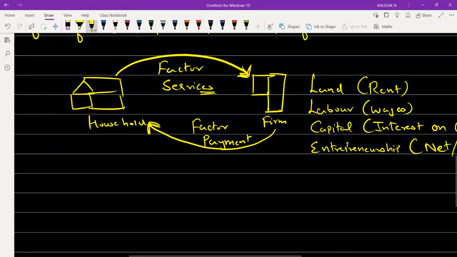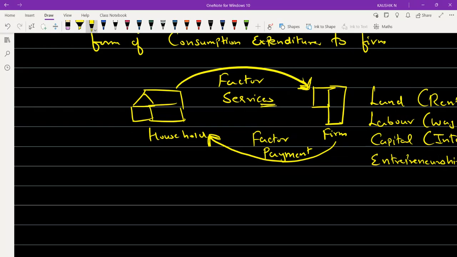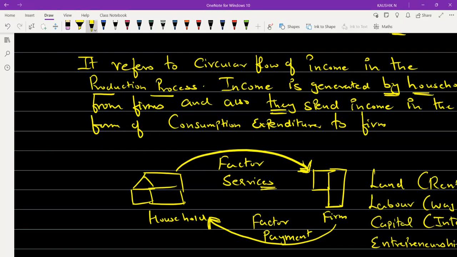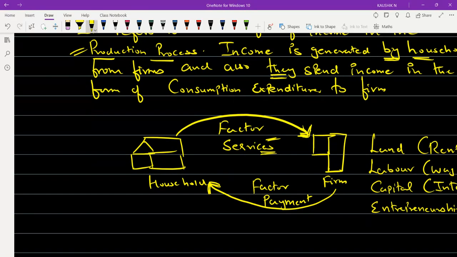Now there is one more thing which you have to understand, which is why and how the income is getting distributed back to the firm. Because what we said here, very clearly, is that circular flow of income refers to the income in the production process. But what we did first is not a production process, it is service oriented. The household is giving only services to the firm, and for that the payment is getting exchanged. But now how does the payment come back to the firm?